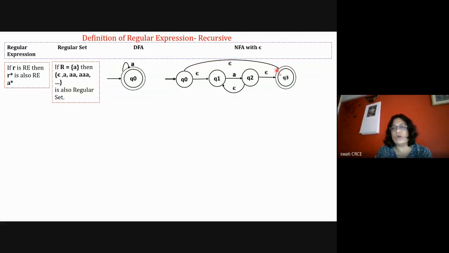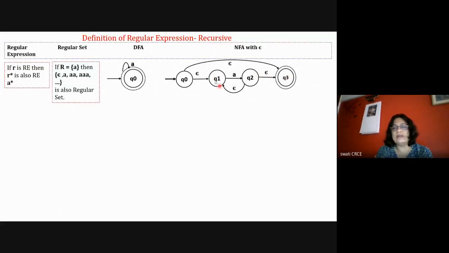If A is not there, with this epsilon the machine will reach the final state. If A is there for 1 time, with epsilon it goes to Q1, then Q2, and then Q3, the final state. If A is there for 2 times, then with epsilon it will go to Q1 with A, then the epsilon transition will come back, again A for the second time, and then the final state.